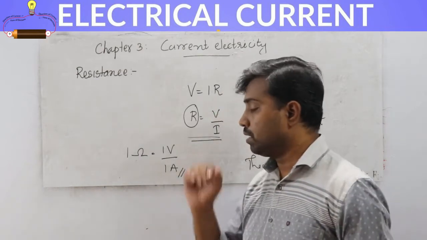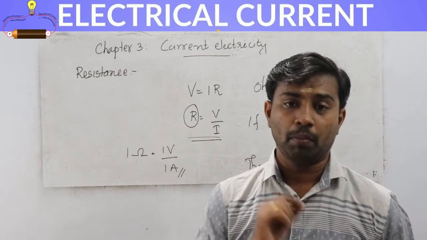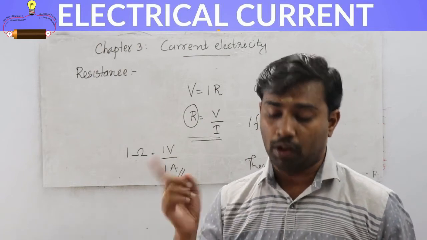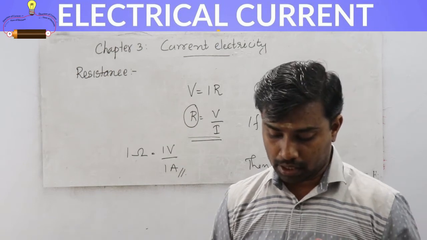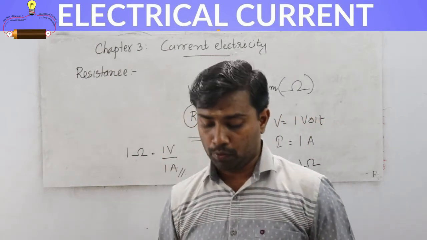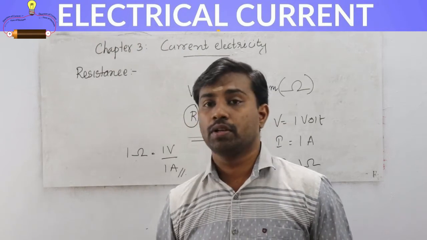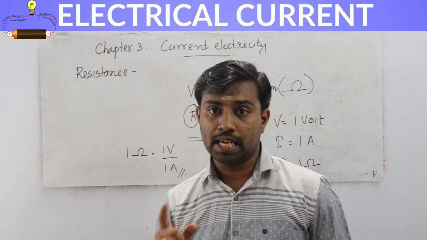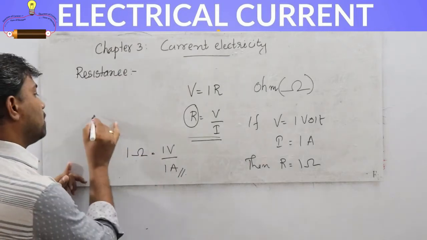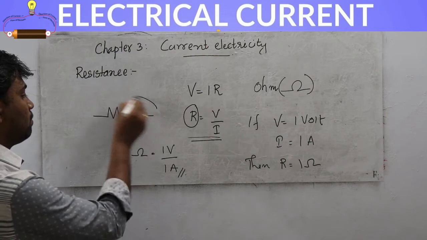So how can we define 1 ohm? The resistance of a conductor is said to be 1 ohm if a current of 1 ampere flows through it on applying a potential difference of 1 volt across its ends. And this is the symbol of a resistor.